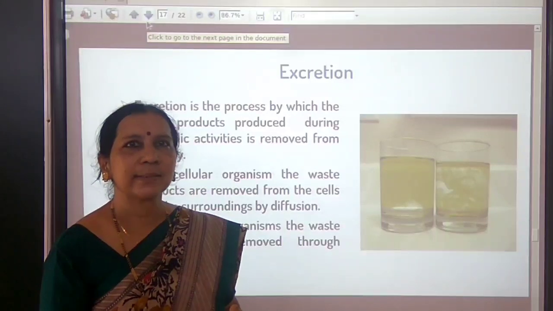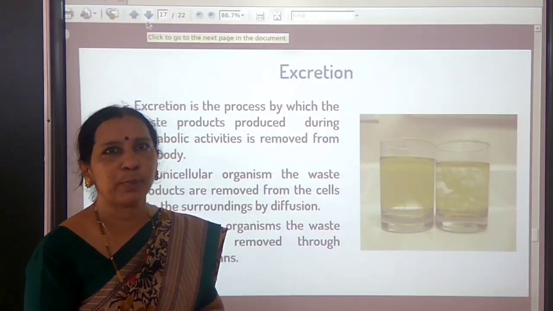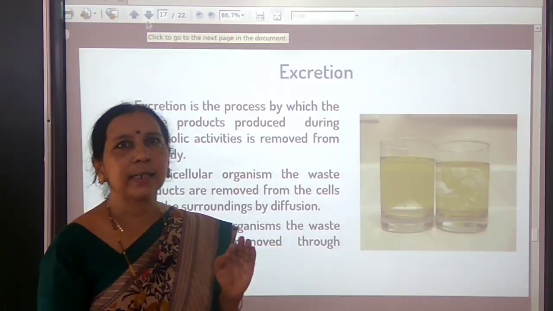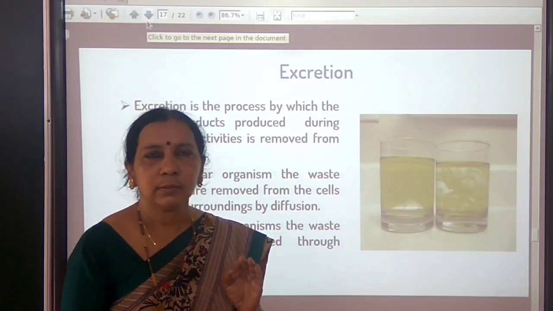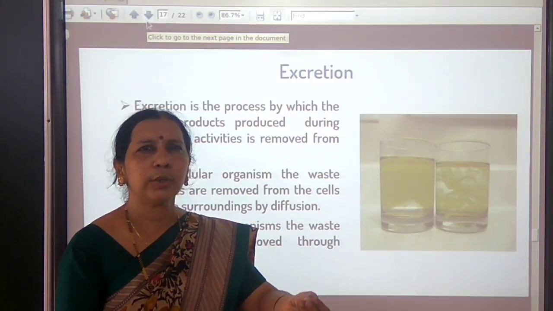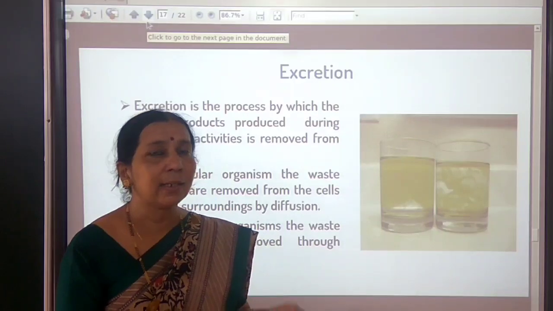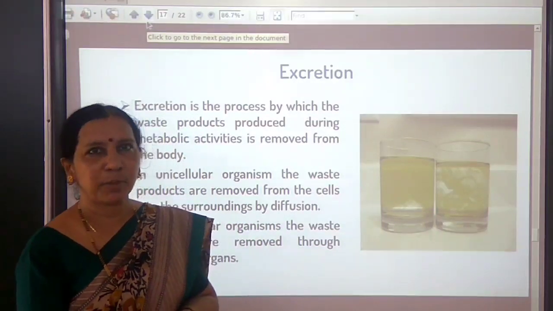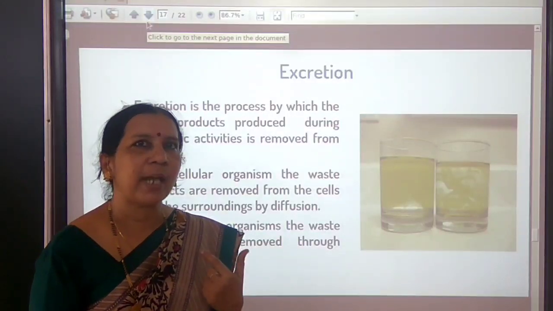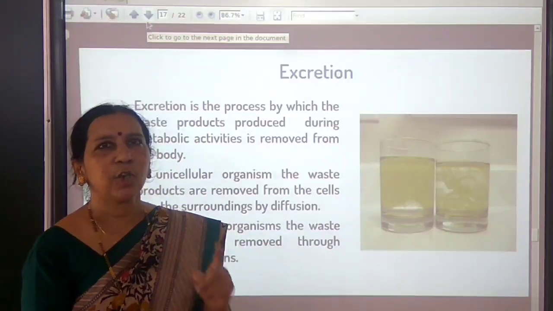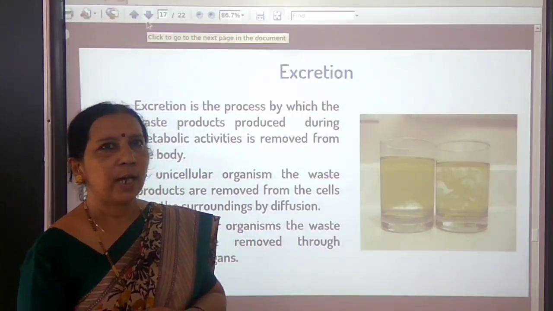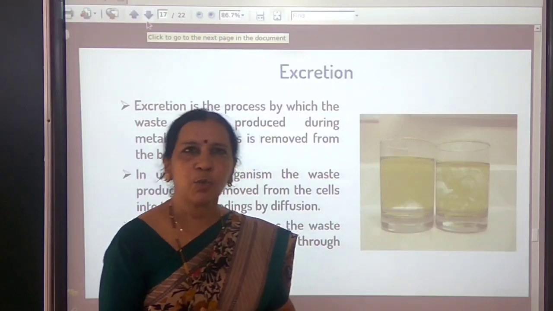So according to the needs of the plants, the food will be transported. So here, unlike transport of water and minerals in xylem, which involves only simple physical processes like root pressure and transpiration, transport of food in plants involves energy from ATP molecules. So this is about transportation of water and food in plants.